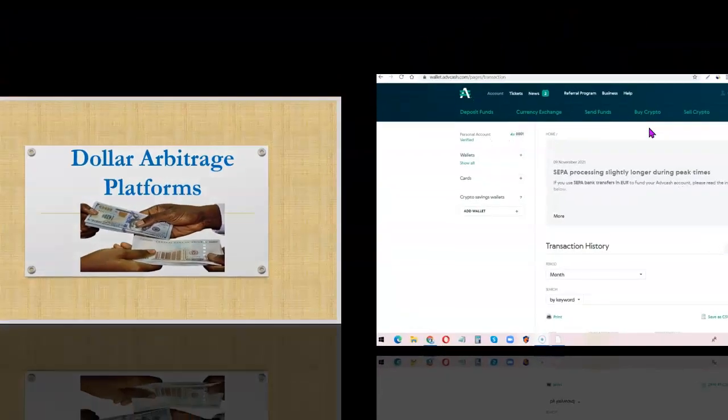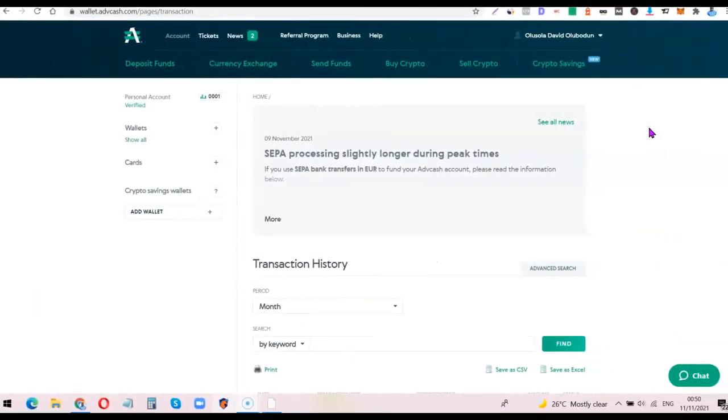Alright guys, so first on the list is Advcash, and Advcash is one of the payment gateways that is approved on Binance. So you can easily fund your Advcash account and use the money in your account to buy crypto directly on Binance. So this is how it works, and this is how you make profit with Advcash.